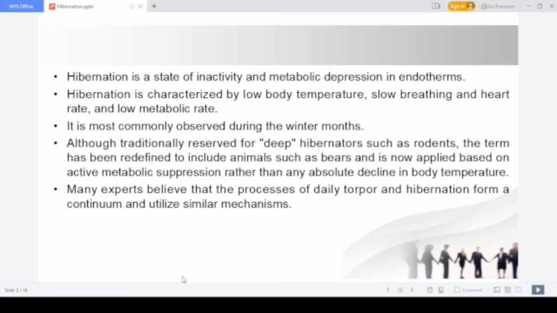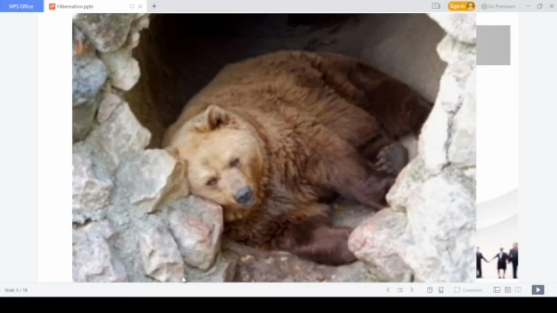Now, hibernation normally occurs during the winter season or winter months, and traditionally this hibernation is exhibited by a few animals like rodents and bears, like the polar bear. That is a good example. So they will be hibernating during the winter season.